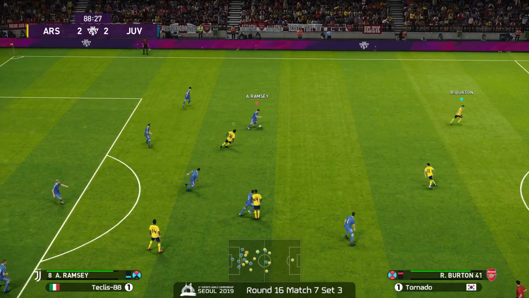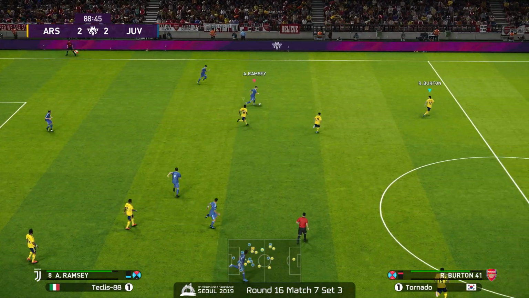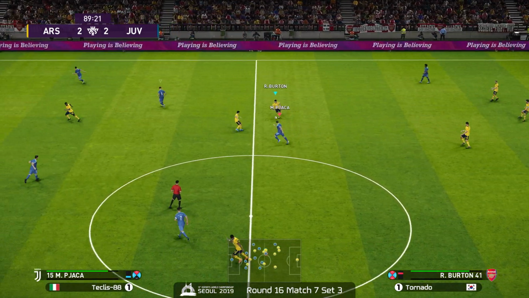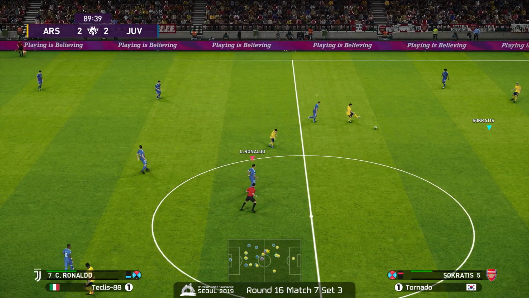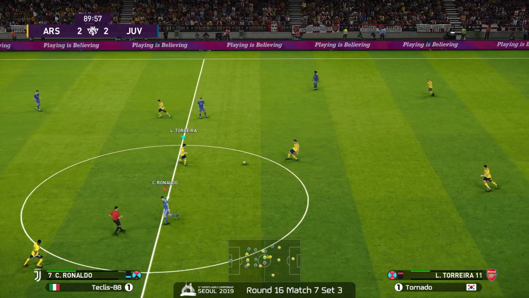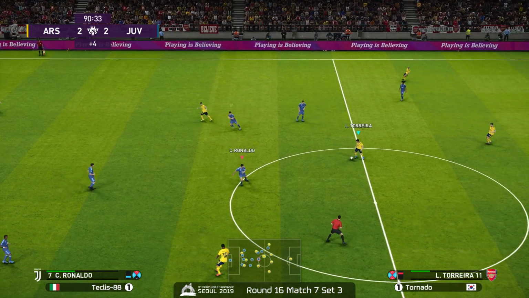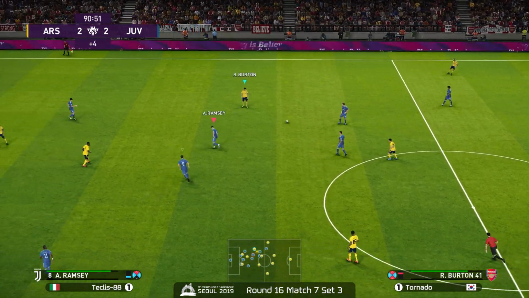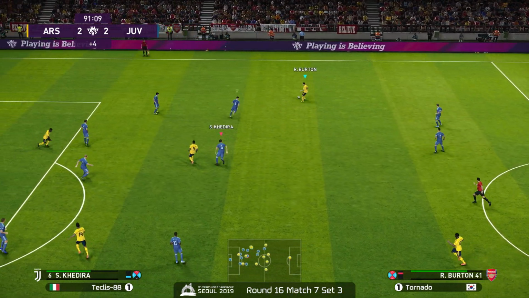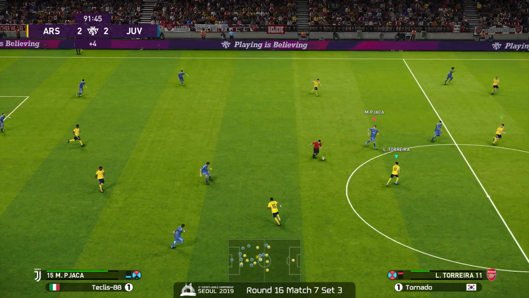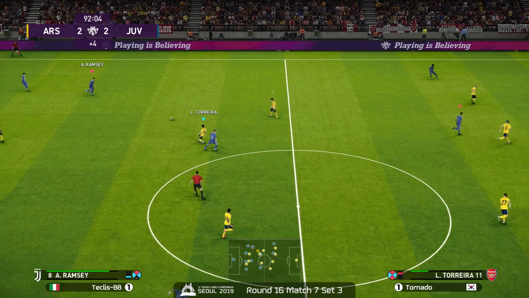Lacazette primarily staying in that attacking midfielder role, trying to deliver the ball. Not too successful thus far. Yep. Burton gets the ball back. Torreira once again just back to midfield. Burton, Torreira. Back and forth passing and trying to maintain possession. 4 minutes of added time. Ooh, intercepted there. Great interception.